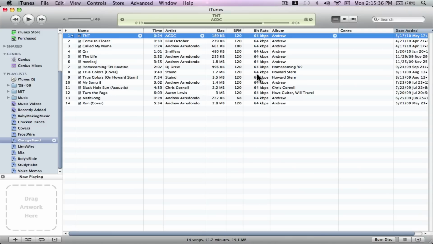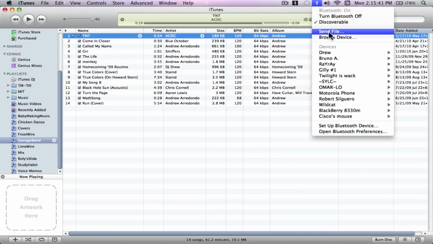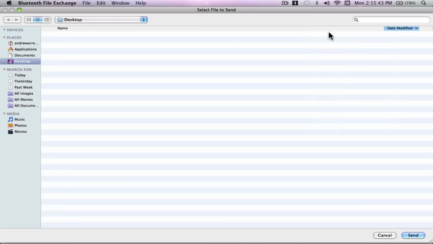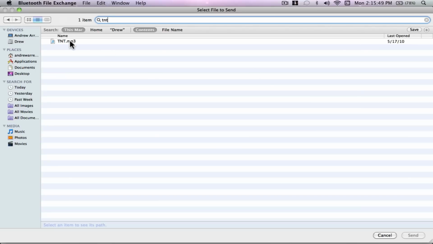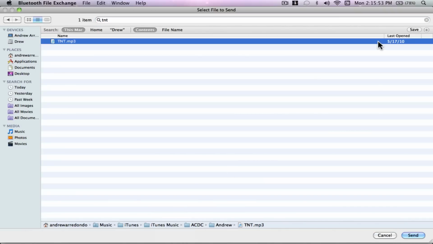And what you can do is come up to your Bluetooth. You can go to Send File. You'll then browse for the file under your hard drive. So as you can see, this was created today. So this is the file we just made. It's our ringtone. Then you just send it over to your phone as a ringtone.